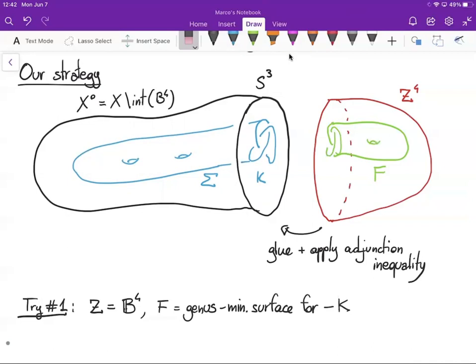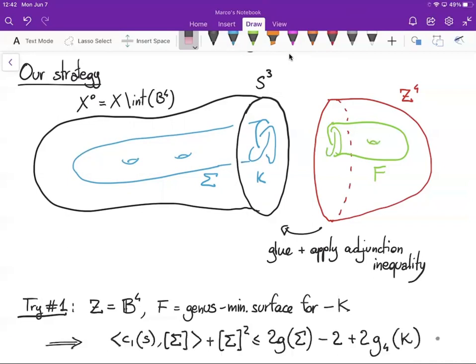Ozsváth-Szabó invariant, so we can apply immediately the adjunction inequality, and we get the following inequality. This is already interesting, but it is not as good as the one that we want to prove, because the slice genus of K is always greater than or equal to nu plus of the mirror of K, and it is often strictly greater than it. So the inequality involving nu plus of the mirror of K will give better bounds.